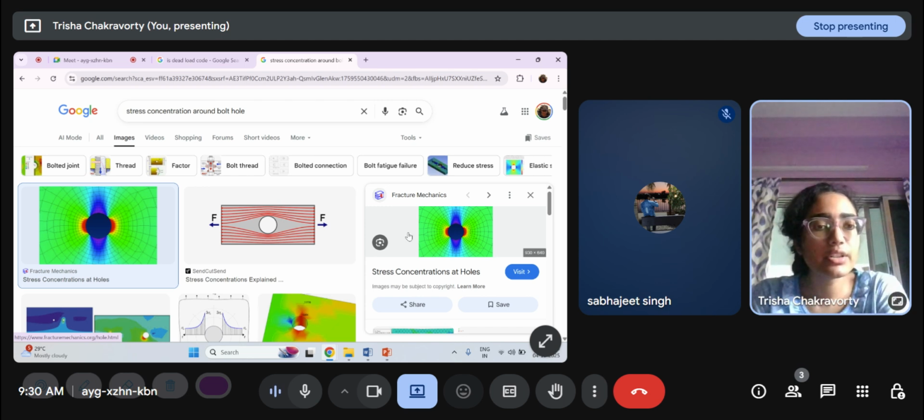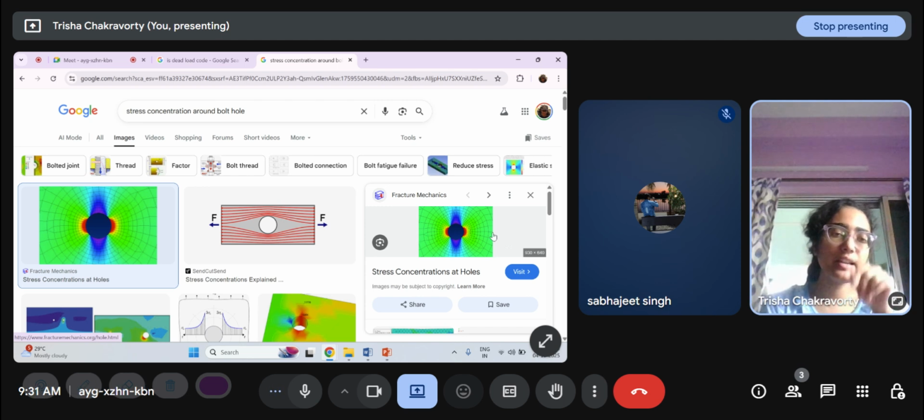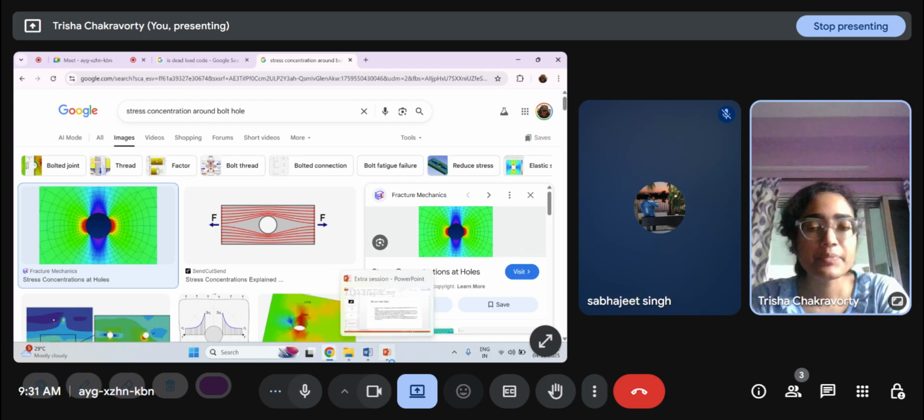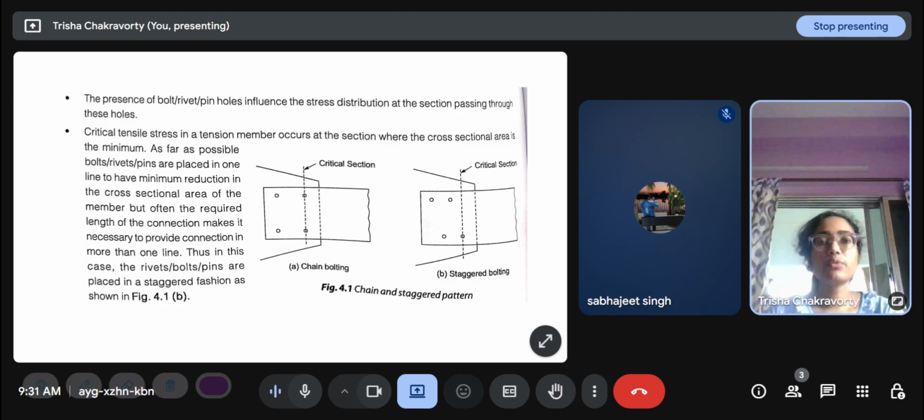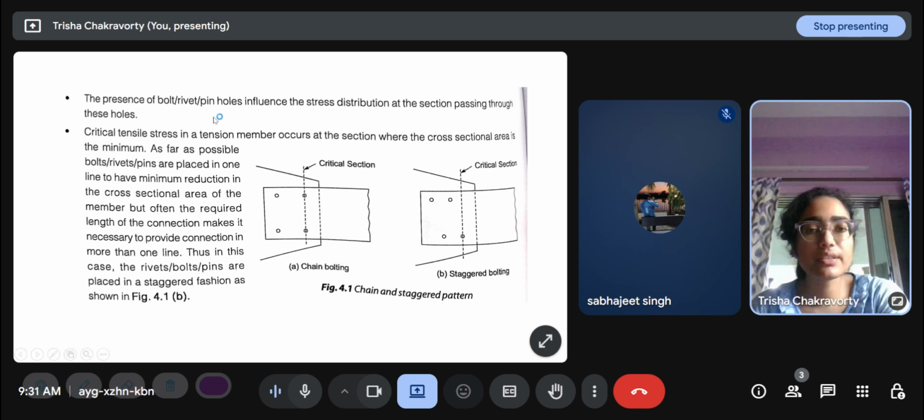But around the bolt hole, the cross-section area is not just the width minus the bolt hole into T; there is also an extra stress concentration with some stress concentration factor. These all have to be taken into account, especially when there is some kind of drilling. The presence of bolt, rivet, or pinholes influences stress distribution at the section, which is what I was saying. But the critical tensile stress in a tension member occurs at the section where the cross-section area is the minimum. So this is the critical section here because it is passing through two bolt holes.